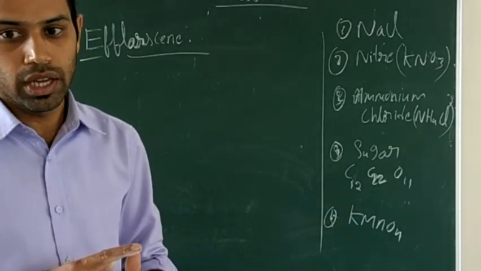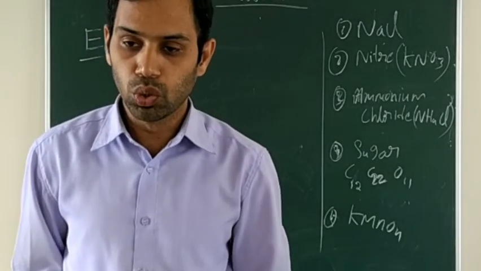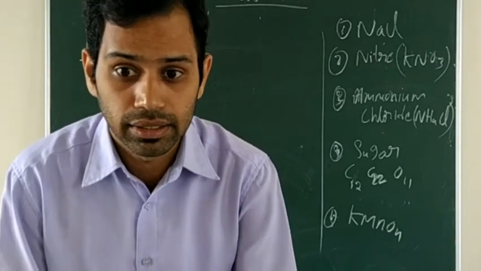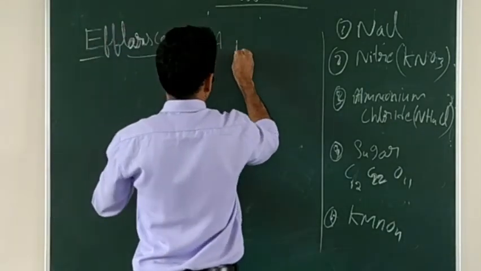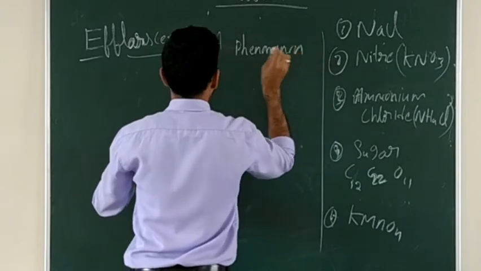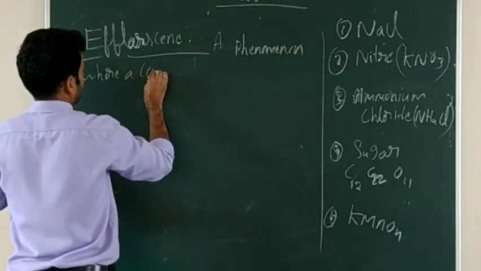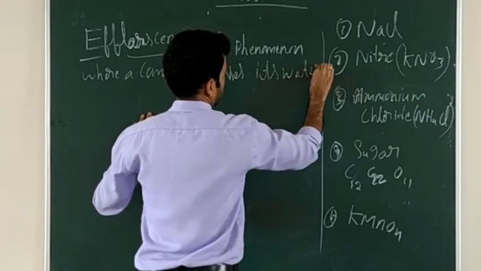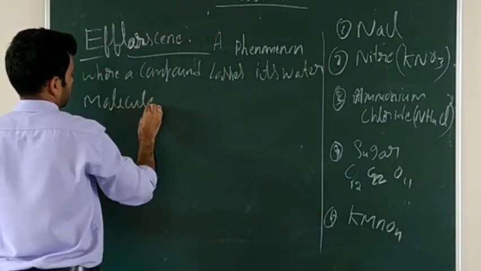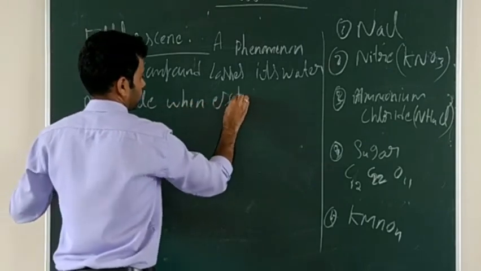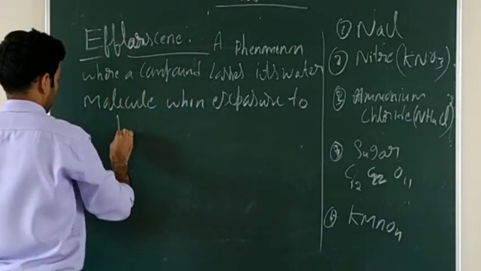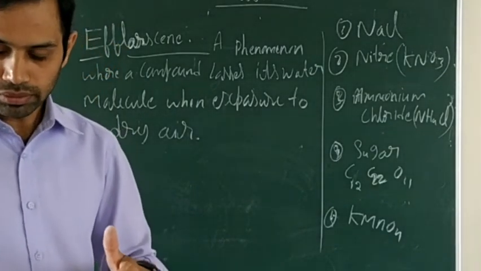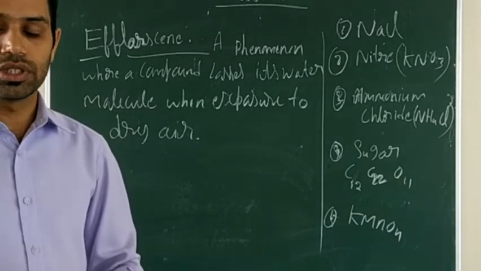Efflorescence is nothing but the phenomenon where a compound loses its water molecule when exposed to dry air. That process is called efflorescence.